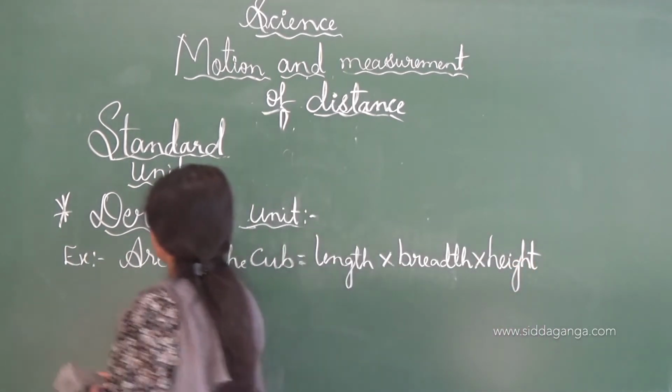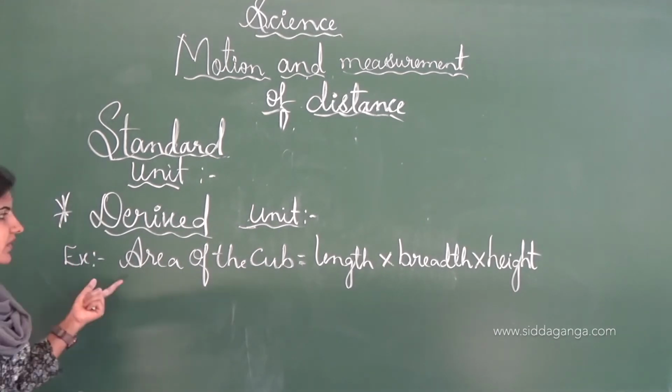It can be measured by different types of scales, and it is one of the derived units.